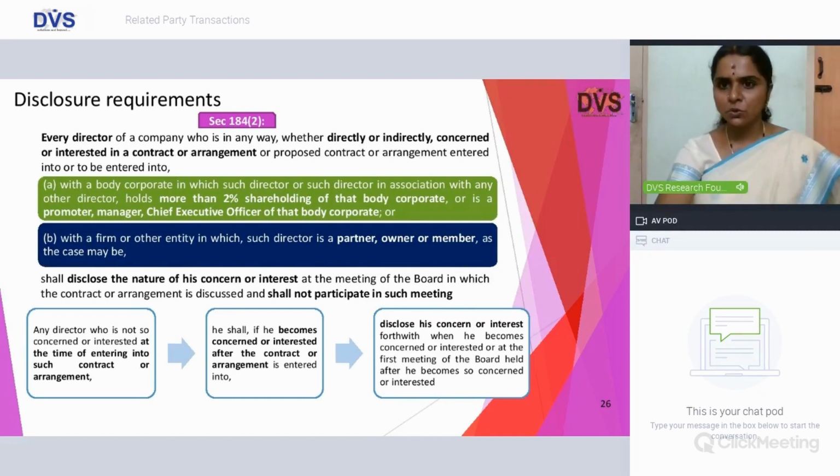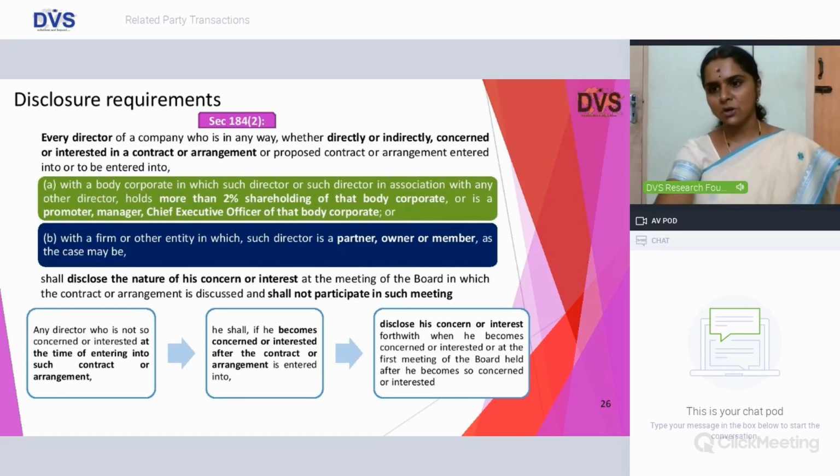184(2) talks about the disclosure of interest to be made by a director in a contract or arrangement or proposed contract or arrangement to be entered into with a body corporate in which such director, in association with any other director, is going to hold more than 2% of the shareholding of that body corporate, or is a promoter, manager or CEO of that body corporate, or with a firm or other entity in which such director is a partner, owner or member, as the case may be.